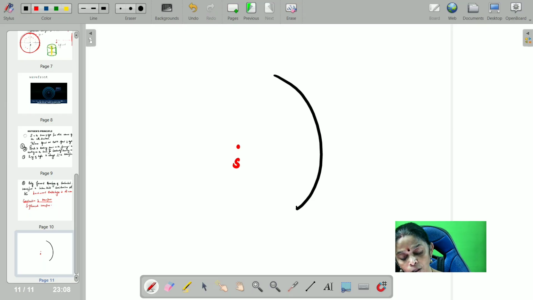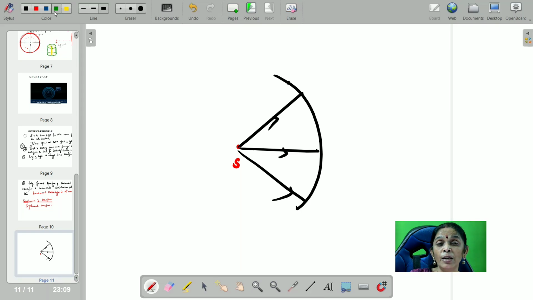Now the ray of light spreads out like that. The ray of light is spreading out in all directions. Now I have to choose the points on the primary wavefront. First of all, I have drawn the primary wavefront PQ. Now you choose 3 points on the primary wavefront. Let me choose A, B, C.